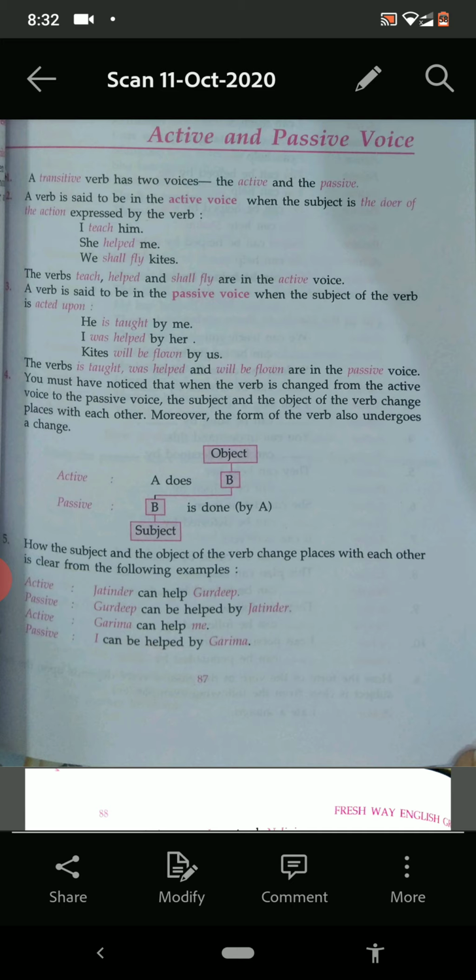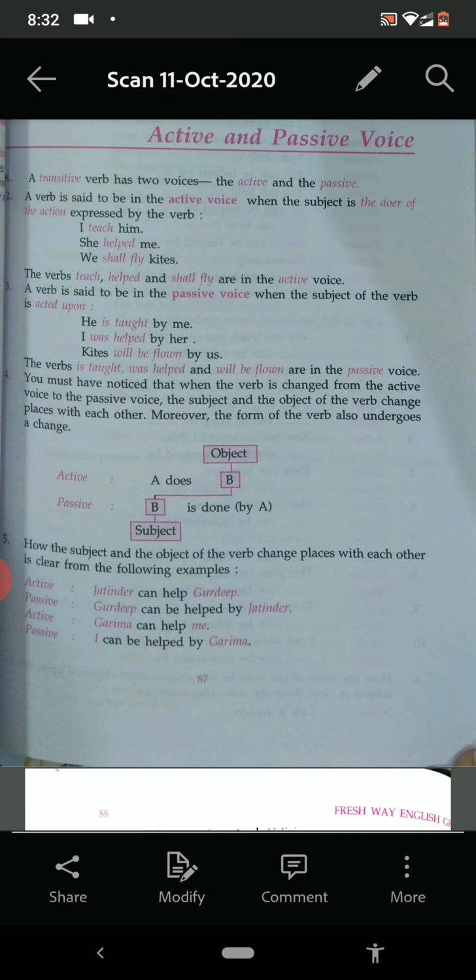On number 3, you can see it is taught, was helped, will be flown. Everywhere it is the third form of the verb with is, was, and will be. So be careful.